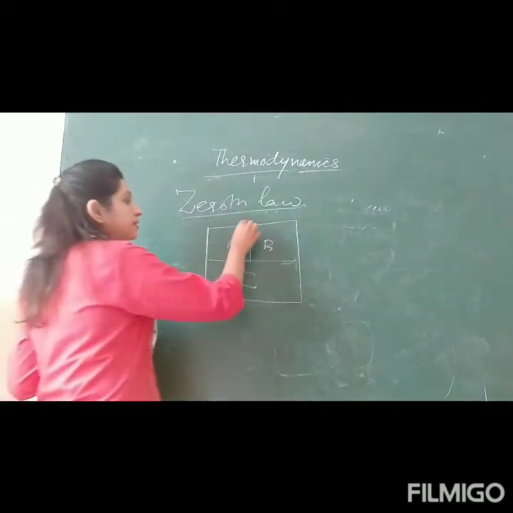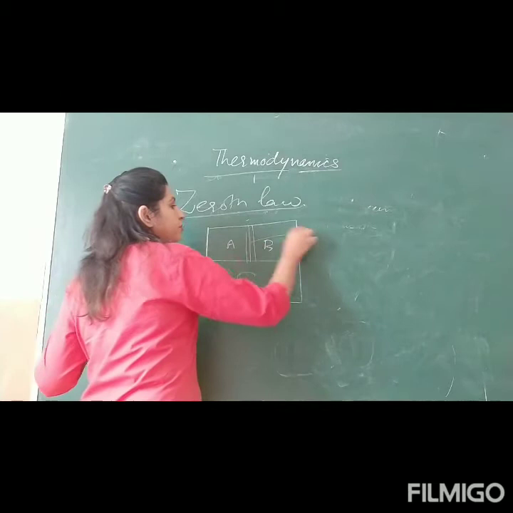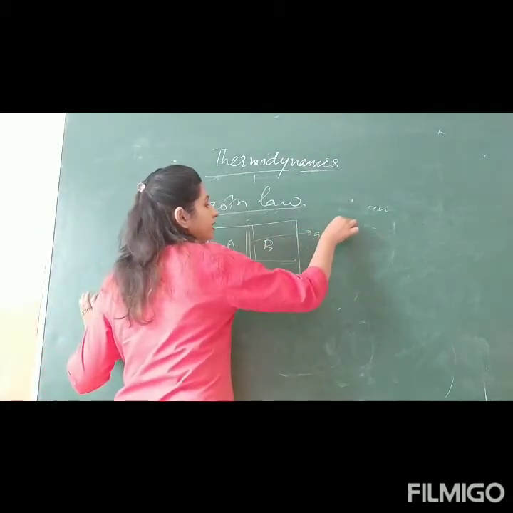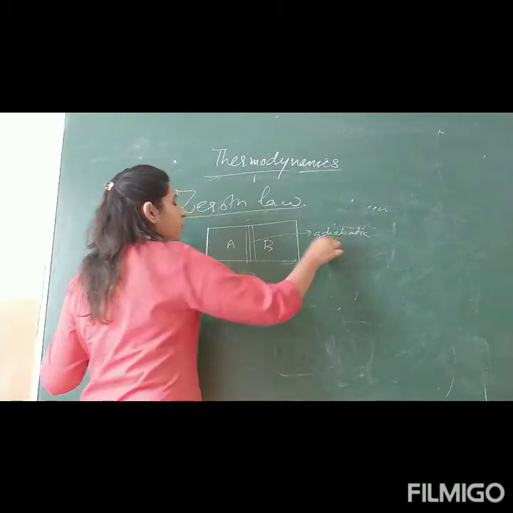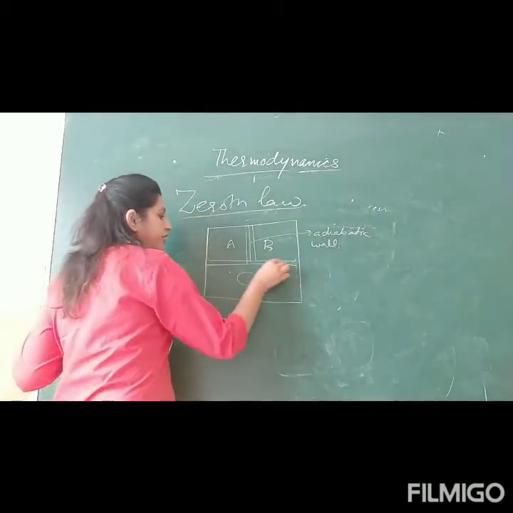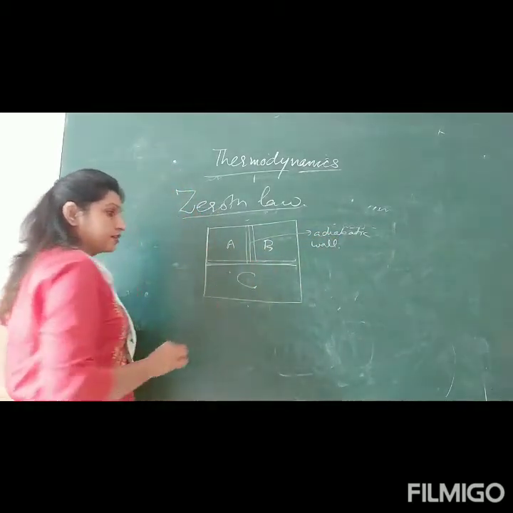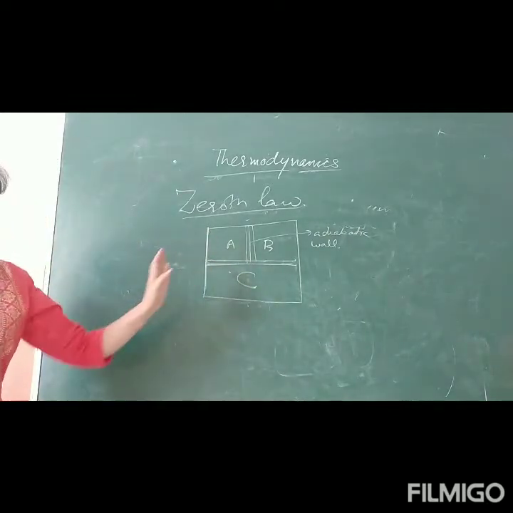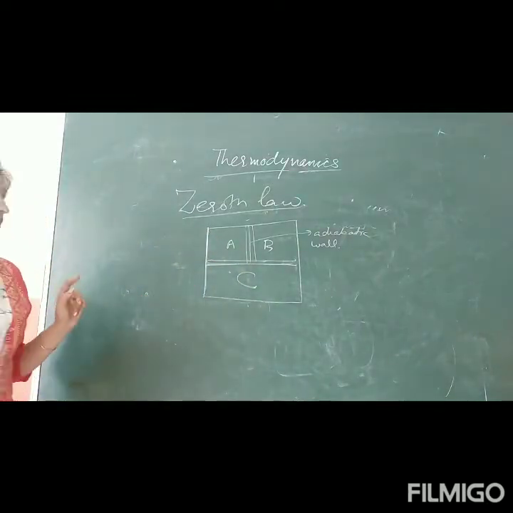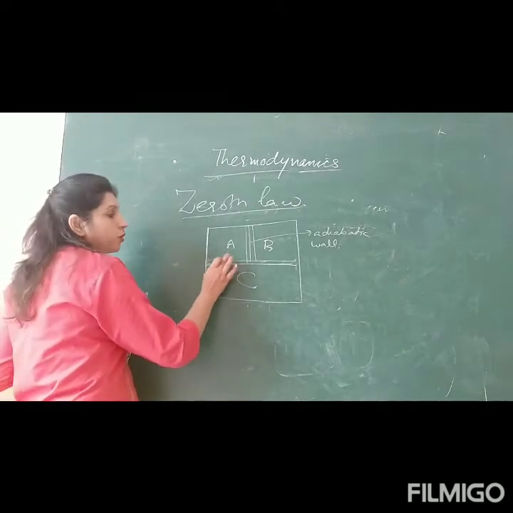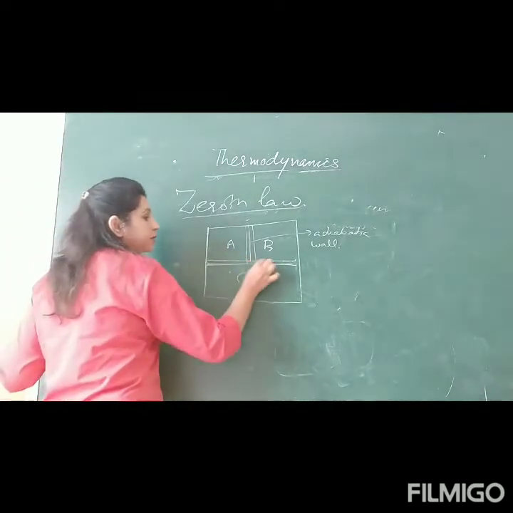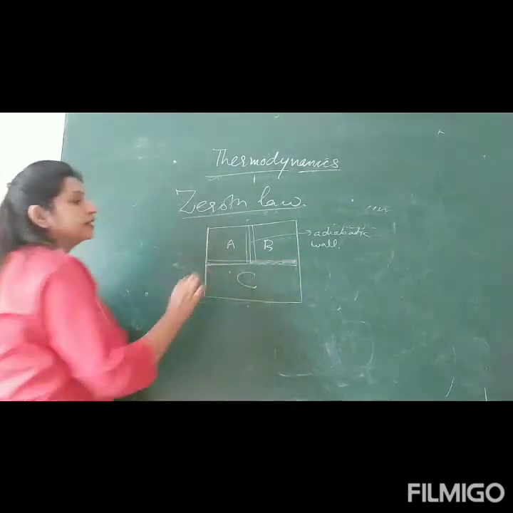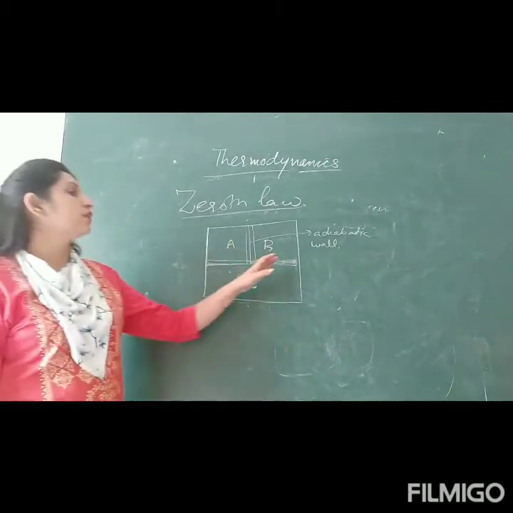A and B are separated by an adiabatic wall, meaning no exchange of heat between A and B. This is the adiabatic wall. And with C it is a diathermal wall, meaning heat can transfer till the temperature on both sides becomes the same. Now suppose you open this wall, so there can be exchange of heat between A and C, but between B and C you have placed an adiabatic wall again, or insulating wall.